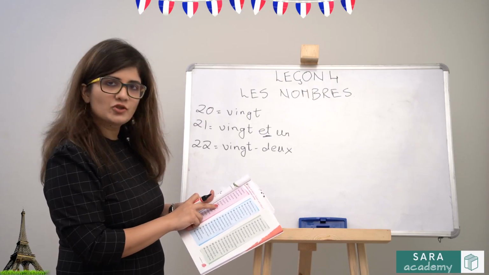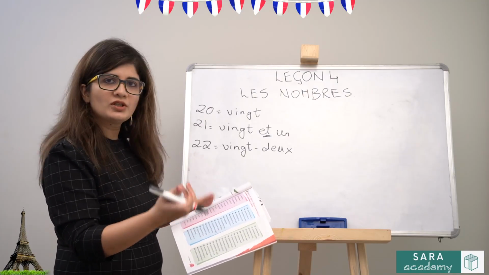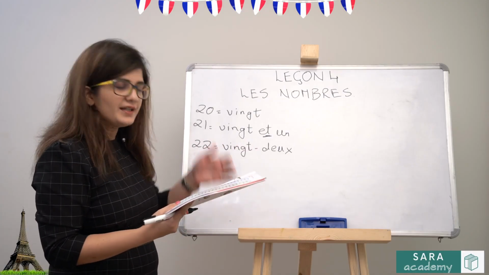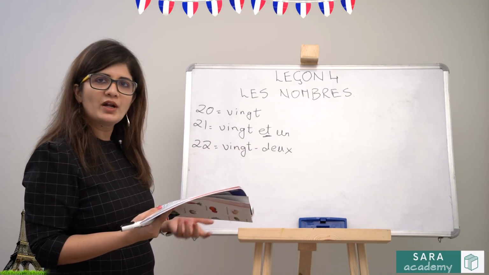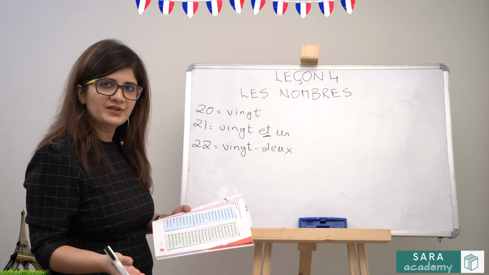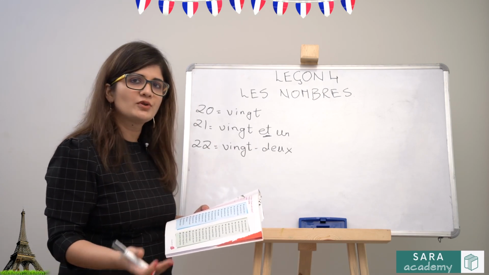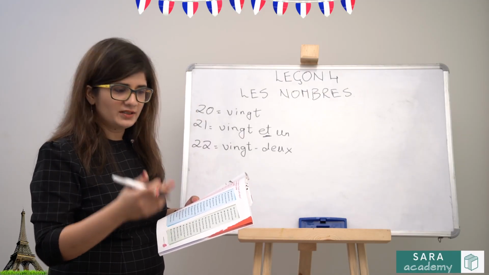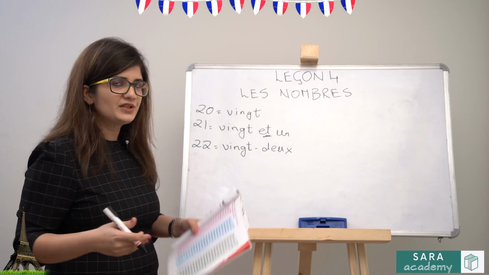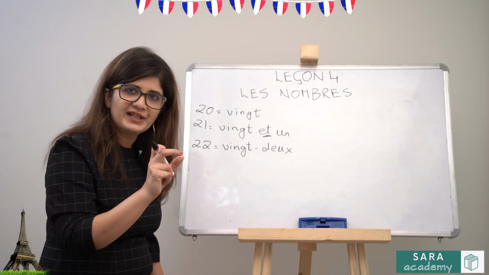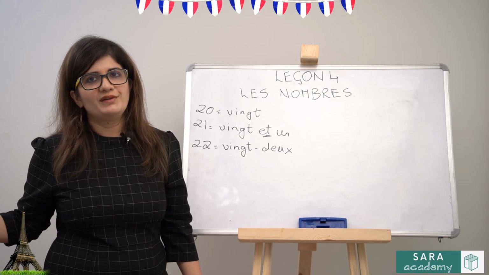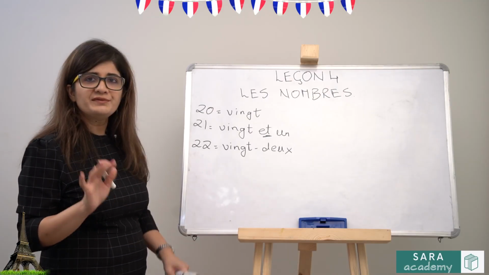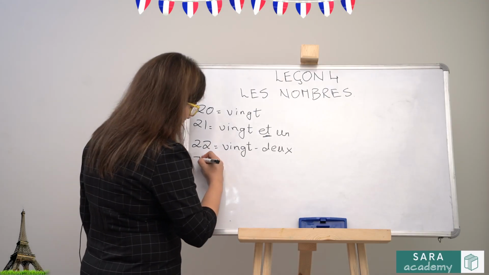So 30 is trente. So 31 will be trente et un, 32 is trente-deux, just like this. 40 is quarante, 41 will be quarante et un, 42 is quarante-deux, 43 is quarante-trois. Similarly, for 50, the word is cinquante and you will learn 51, 52, 53. You just need to memorize the word for 50 and then it is 1, 2, 3, 4. For 60 is soixante. Now in French, 70, there is no separate word.